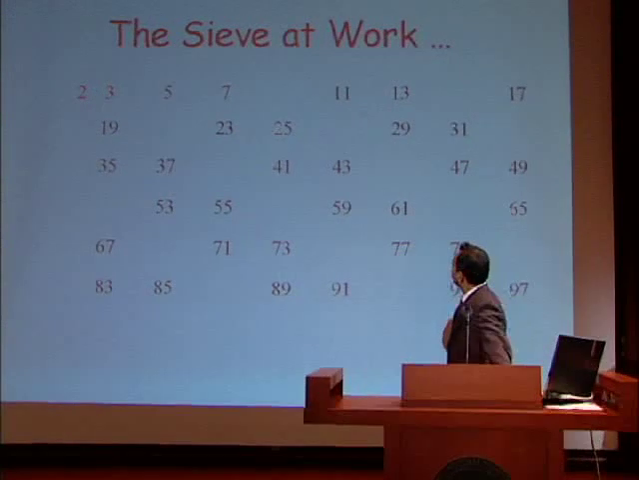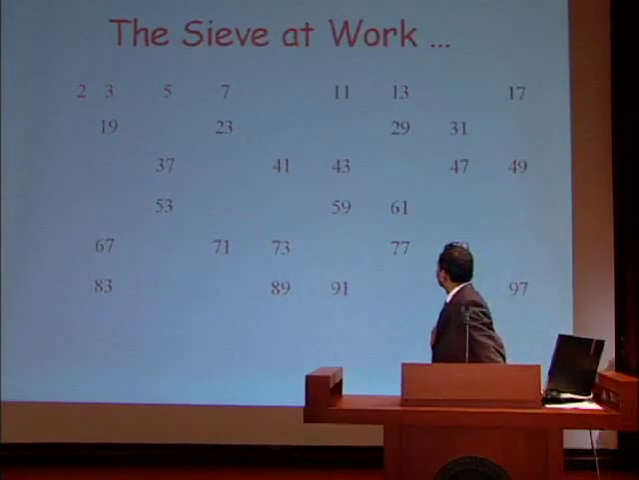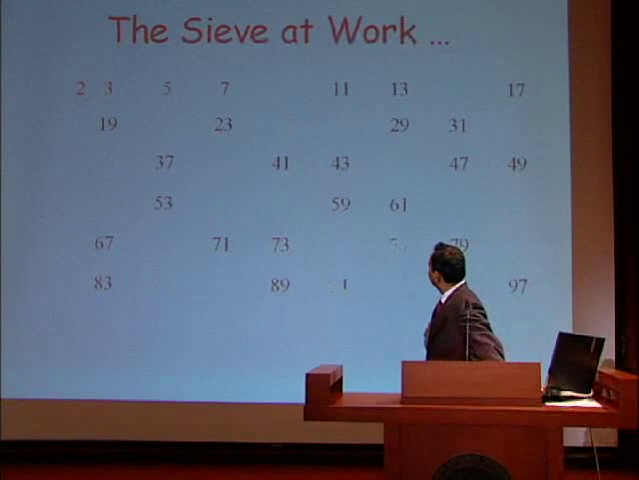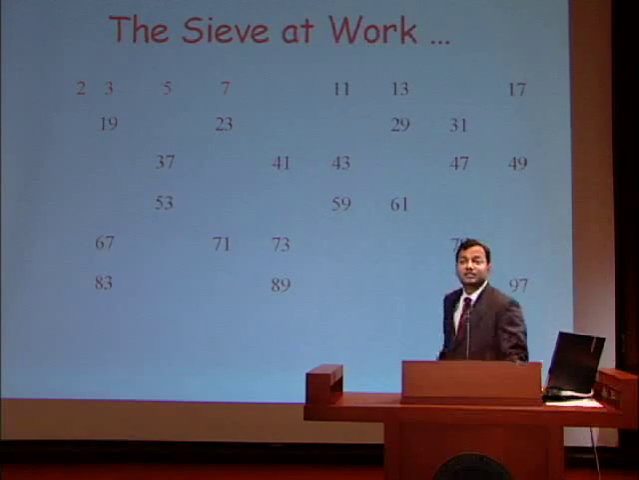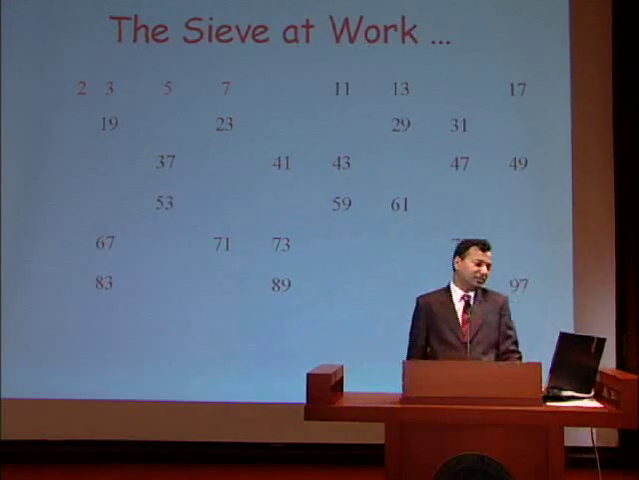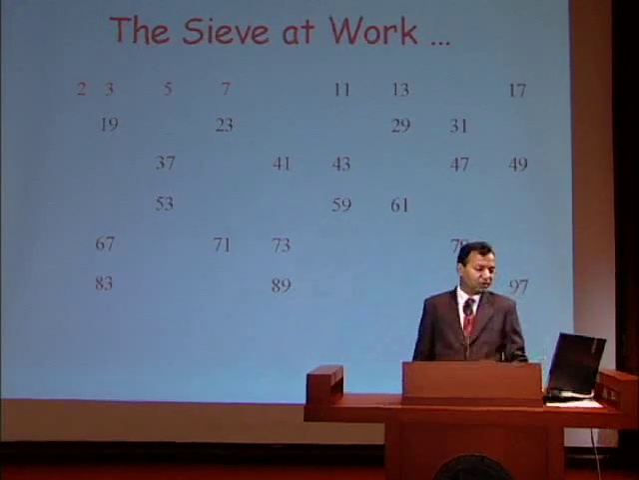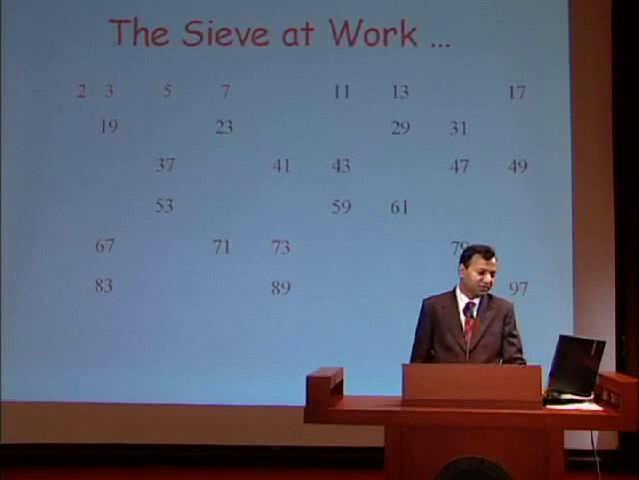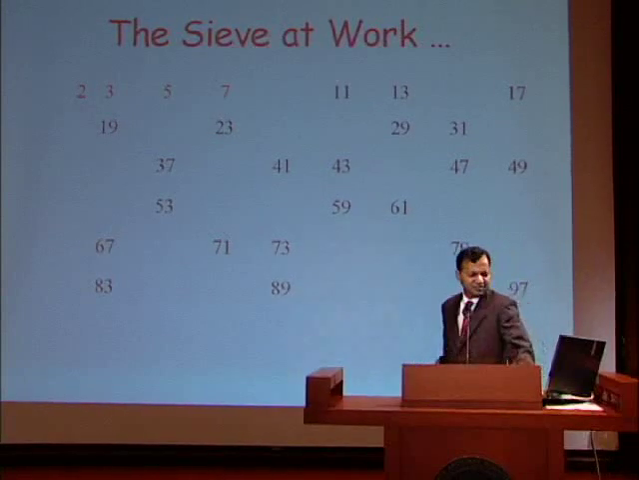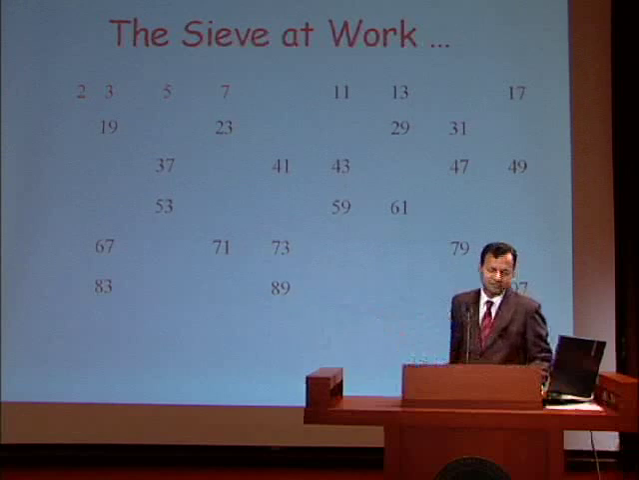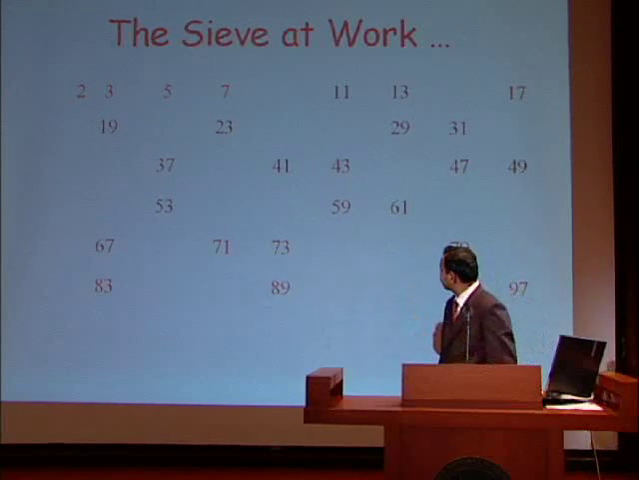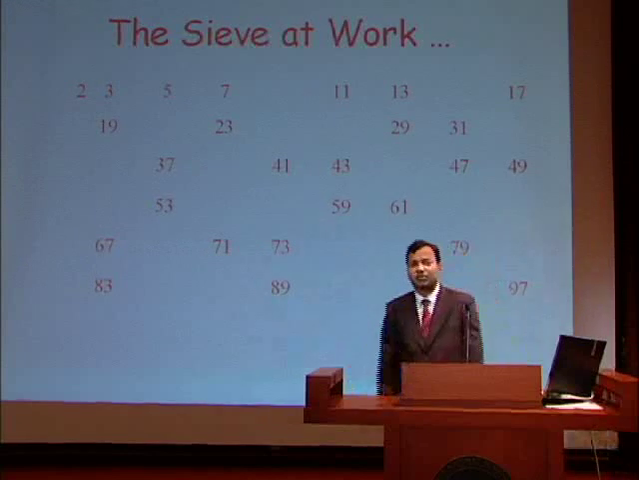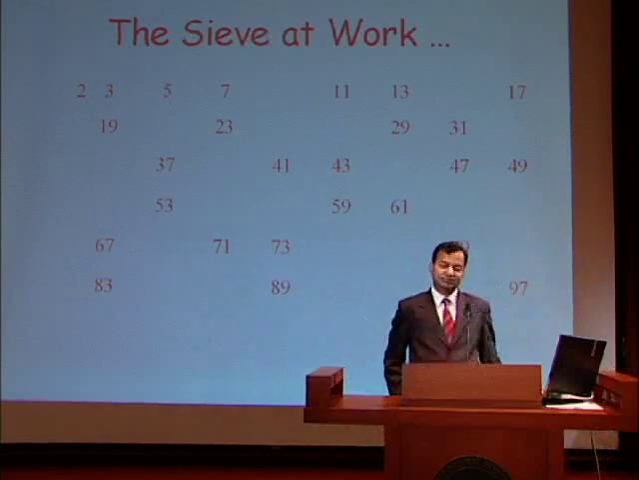The next number is 5, and there go out the multiples of 5. Then 7. Then the next number is 11, and in fact there are no multiples of 11 here. The next number is 13, which has to be a prime number, and there are no multiples of 13 either. In fact, there are no more multiples here. All the numbers left on this screen are primes, and this is the set of all primes less than 100.